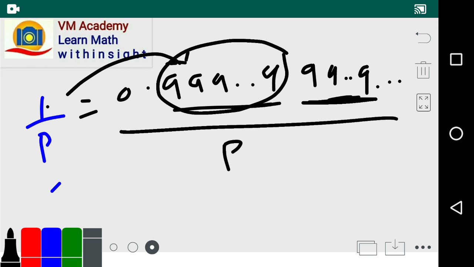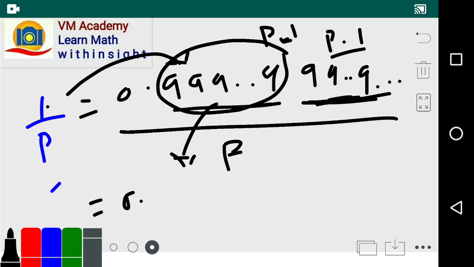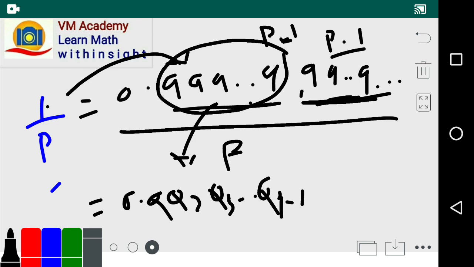This is going to be perfectly divisible by p, and it gives p minus 1 digits, friends, q1 q2 q3 and so on up to q p minus 1. Now the remainder is 0, so it is perfectly divisible by p.